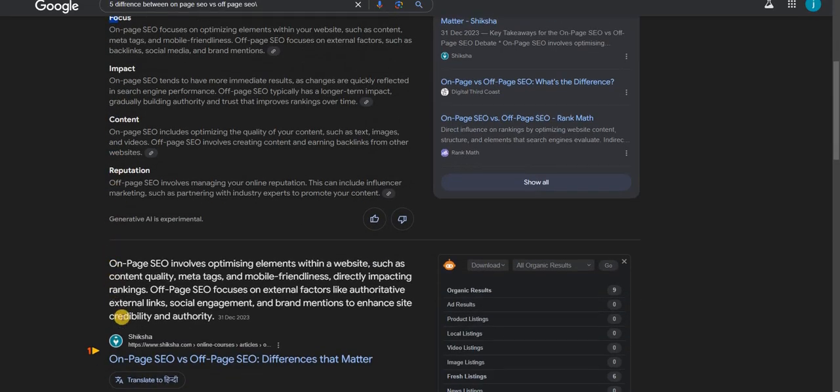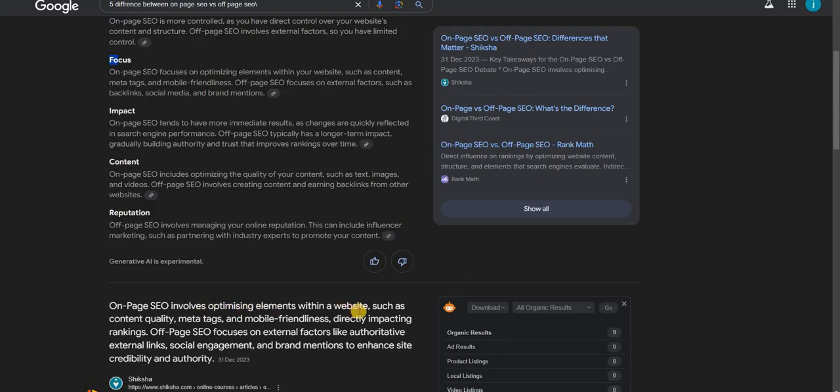On-page SEO involves optimizing elements within a website, such as content quality, meta tags, and mobile friendliness, directly impacting ranking. Off-page SEO focuses on external factors like authoritative external links, social engagement, and brand mentions to enhance site credibility and authority. So from this difference we have clearly seen that in on-page SEO we focus on creating and optimizing our website pages, and in off-page SEO we focus on creating backlinks on different websites, from which we can gain the authority of our website.